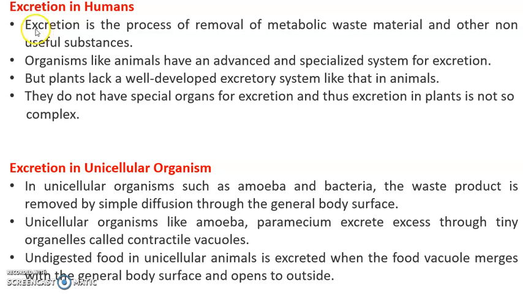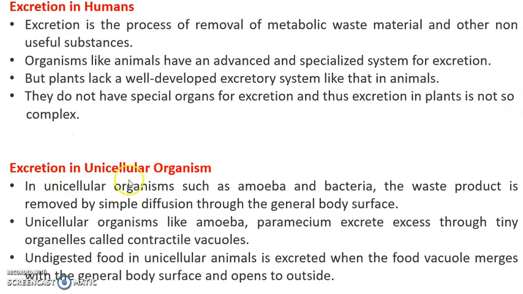So what is excretion? Excretion is the process of removal of metabolic waste material and other non-useful substances. Organisms like animals have an advanced and specialized system for excretion, but plants lack a well-developed excretory system like that in animals. They do not have special organs for excretion and thus excretion in plants is not so complex.